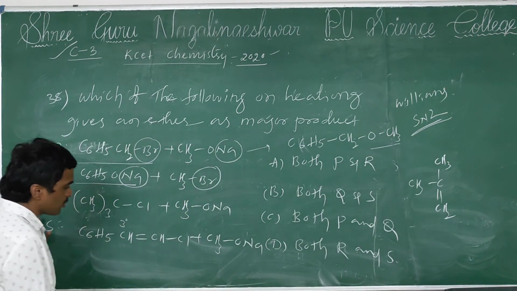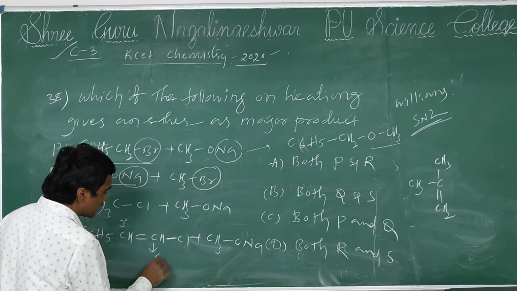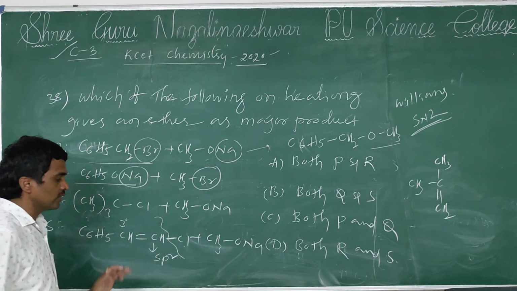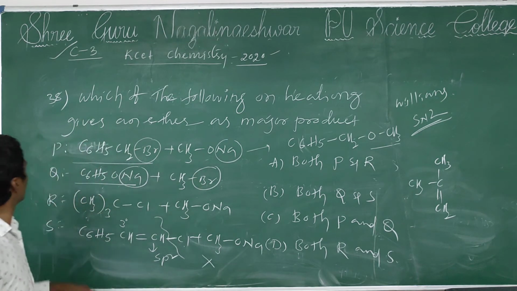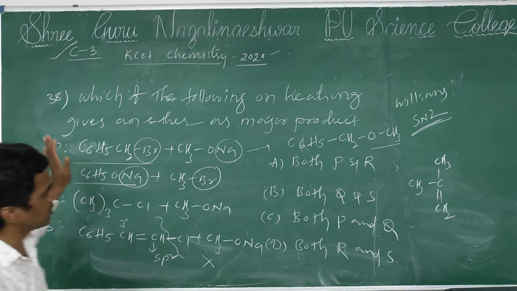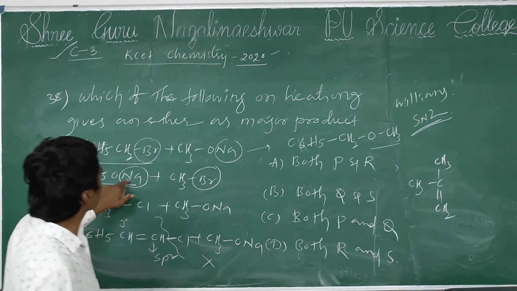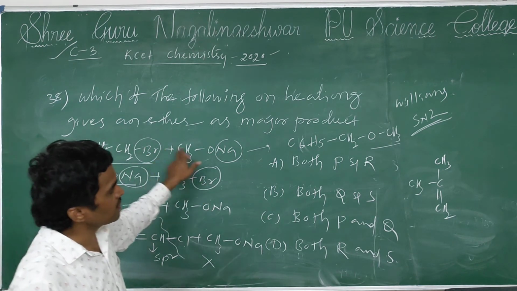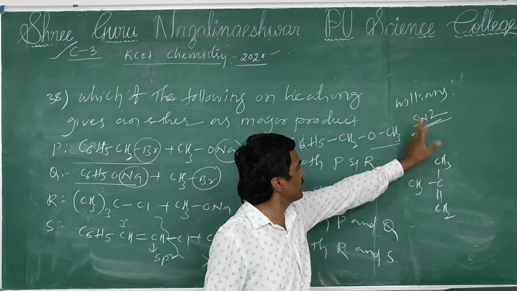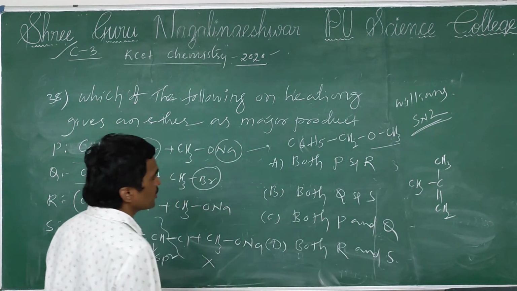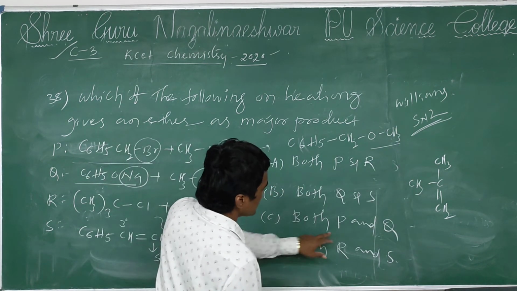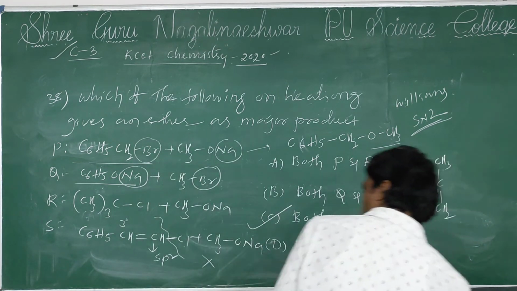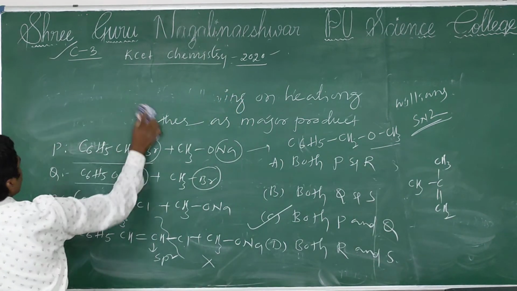And the last one, S product, this chlorine is attached to an sp2 hybridized carbon. So that's why this bond we are unable to break. So this reaction is not possible. So only P and Q are possible. Why? Because in these two, primary alkyl halides are involved, and primary alkyl halides follow the SN2 mechanism. So your answer is P and Q, which is option C. Next question.